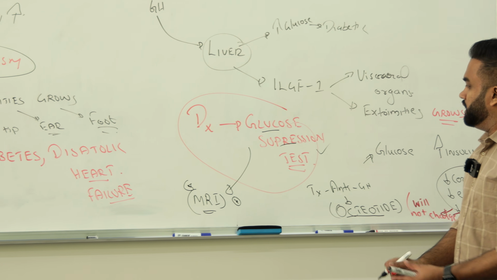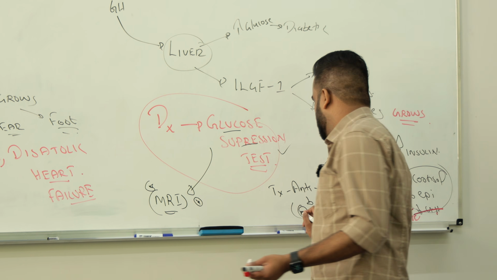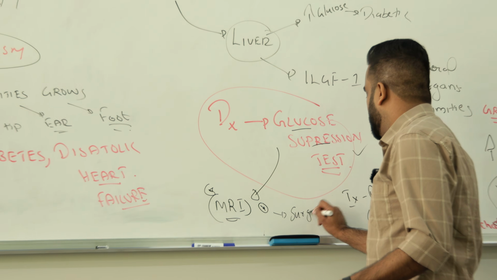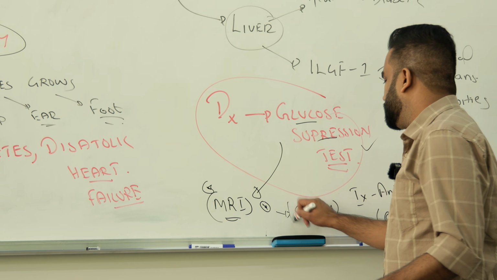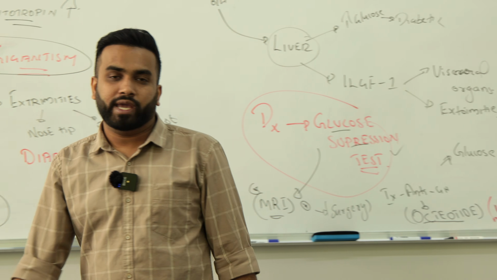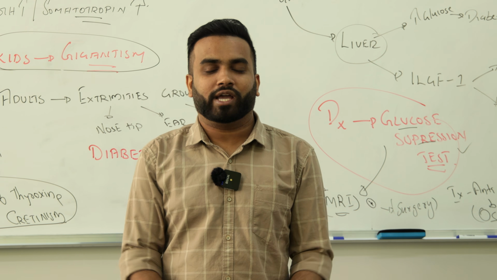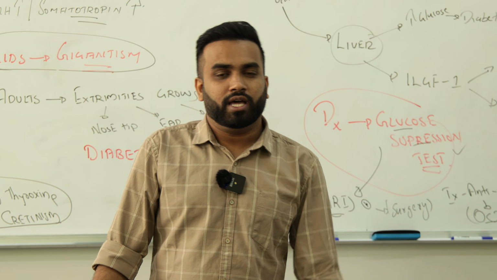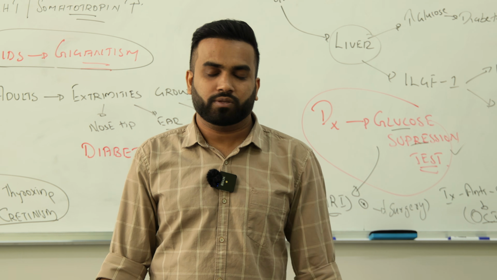Then do an MRI. If the tumor is very large, of course, try this drug or do what? Surgery. Go for surgery. Same as in prolactinoma, if the tumor is very big, we'll be doing surgery. So that's all about acromegaly. Normally they ask, remember the glucose suppression test, remember the treatment, and remember the signs and symptoms. Thank you.